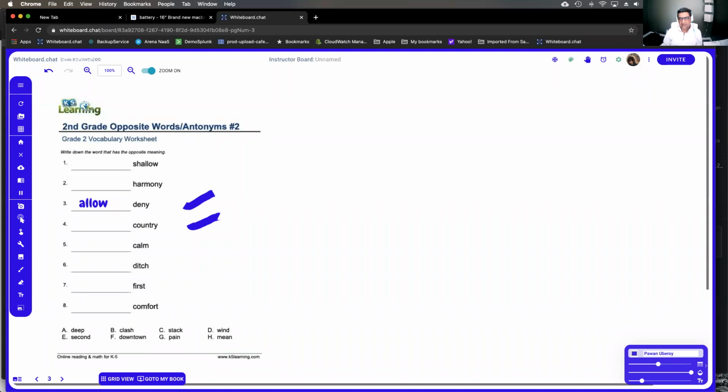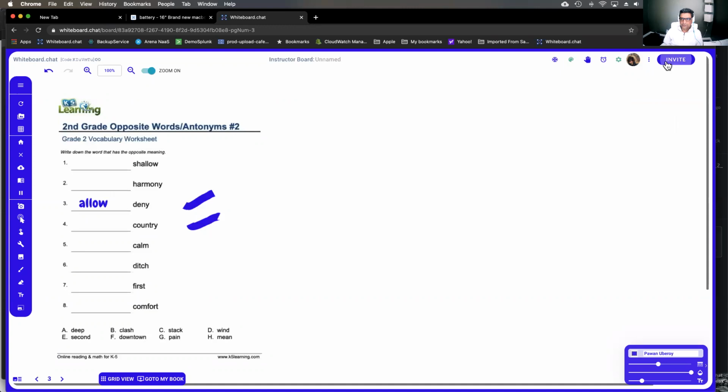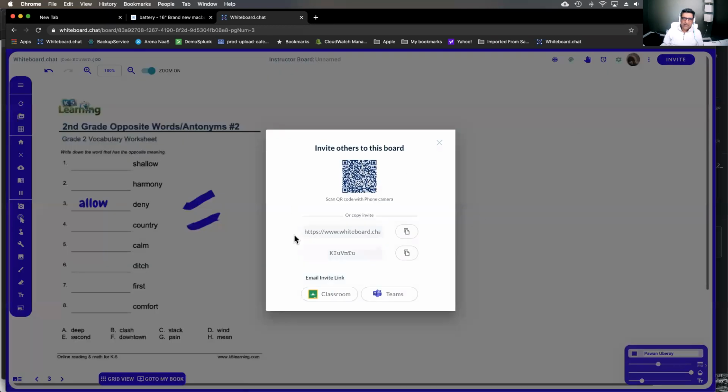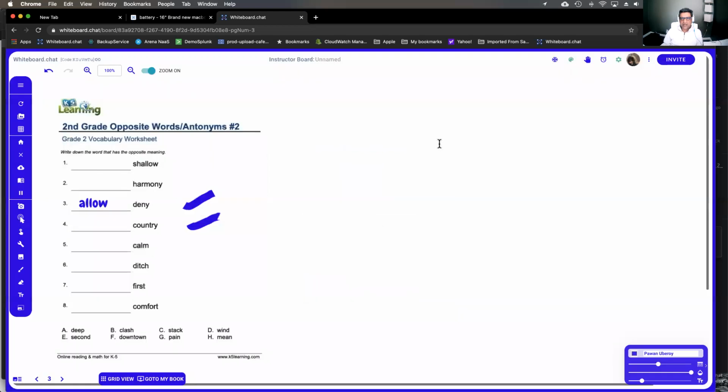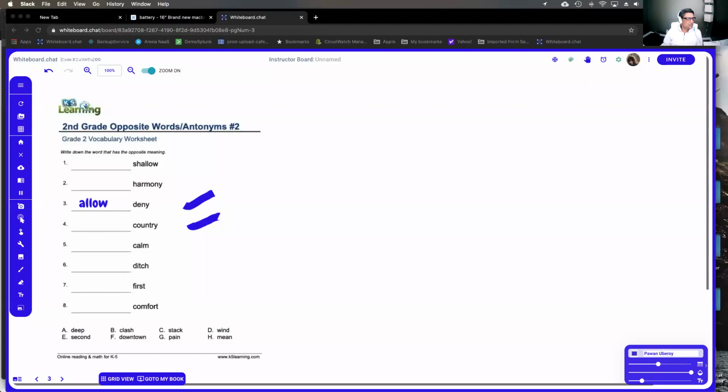Once you're prepared for the lesson, you can invite the students, and you do so by clicking this invite button on the top right. Right? And there are various different options. You can use the QR code, or if you use Google Classroom, or Teams, you can directly share from here as well. Or you can copy this link. This is what most teachers do. Copy this link, click this button, and put that in your LMS. Or you can share it on chat. So I'm going to share it with Sid, who's going to dial in as a pretend student.